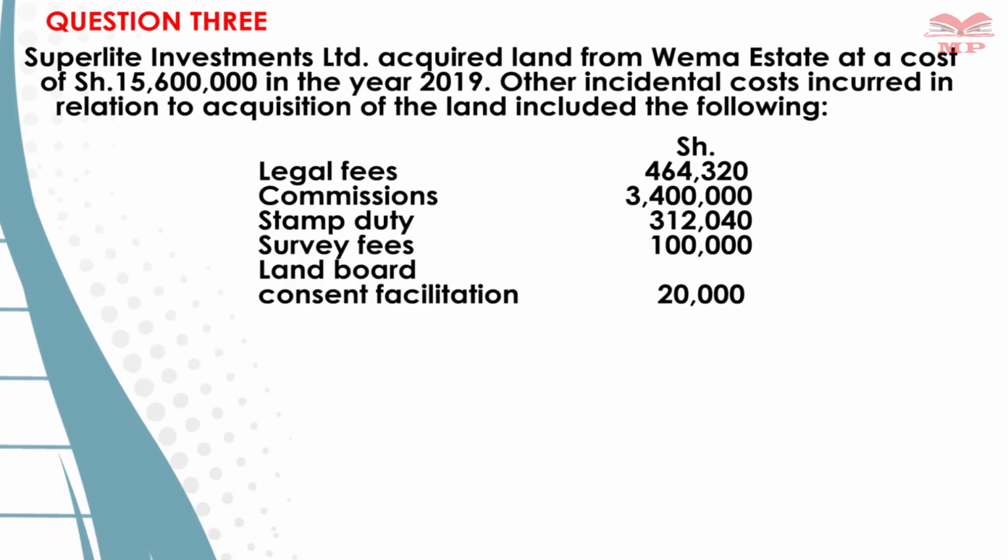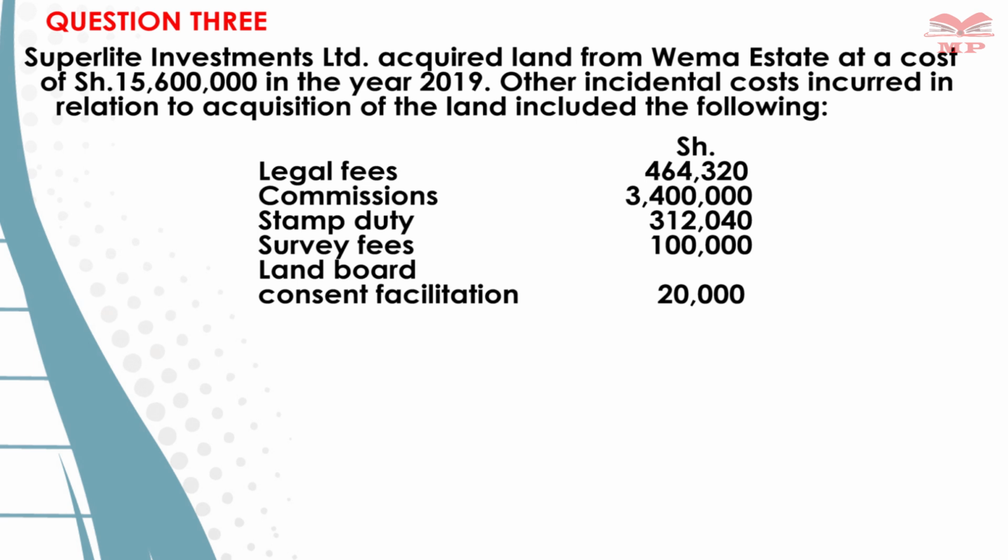Superlight Investment Limited acquired land from Wema Estate at a cost of 15,600,000 in the year 2019. Other incidental costs incurred in relation to acquisition of land: one is the legal fee, 462,320.